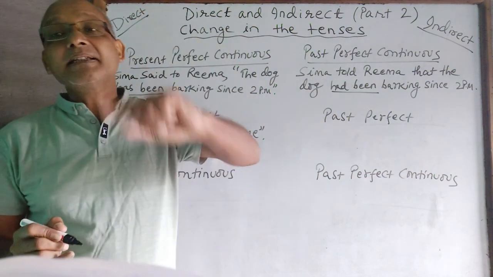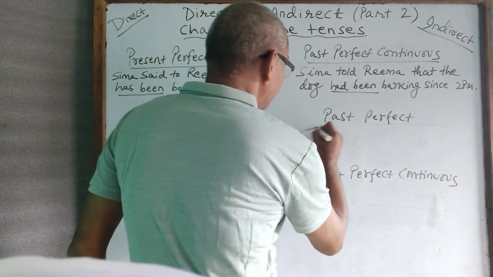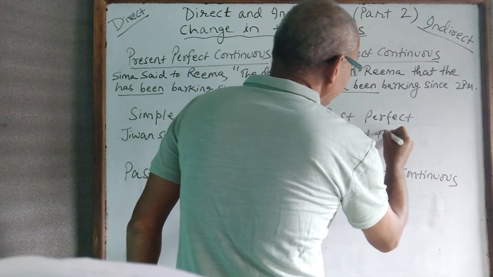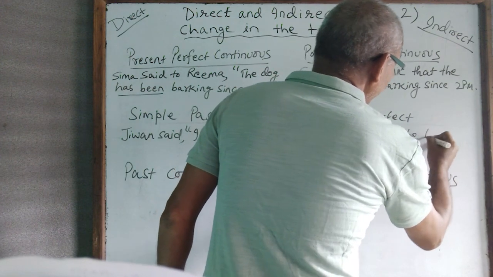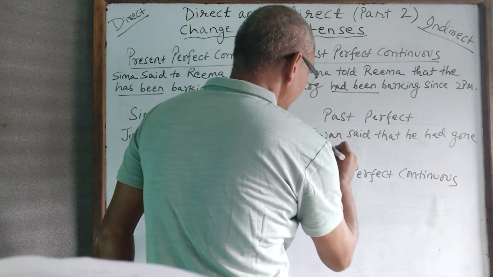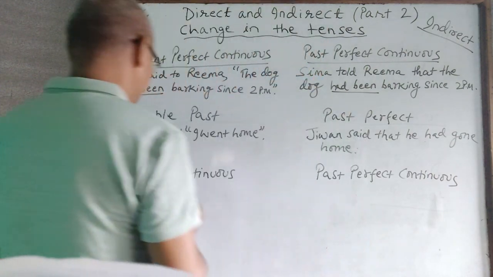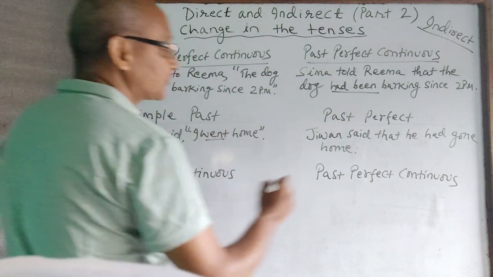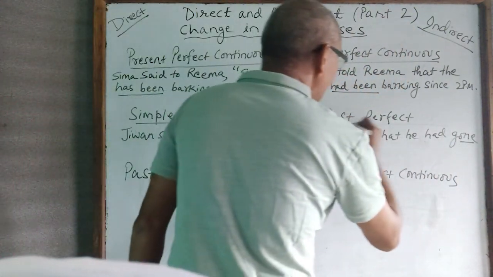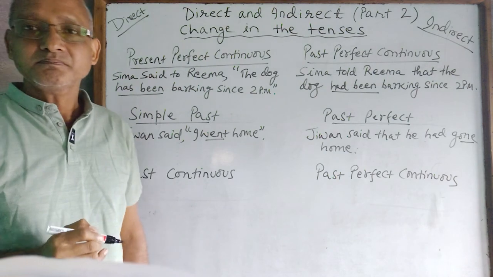Jivan said that he had gone home. So went changes to gone. And this becomes simple past and past perfect.